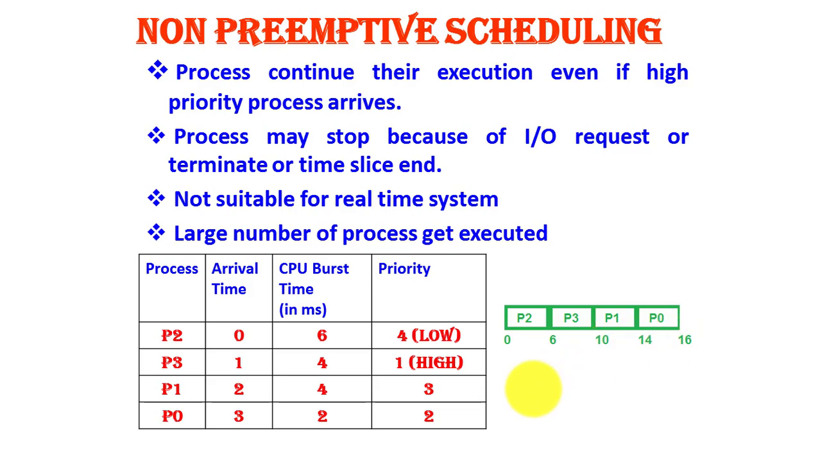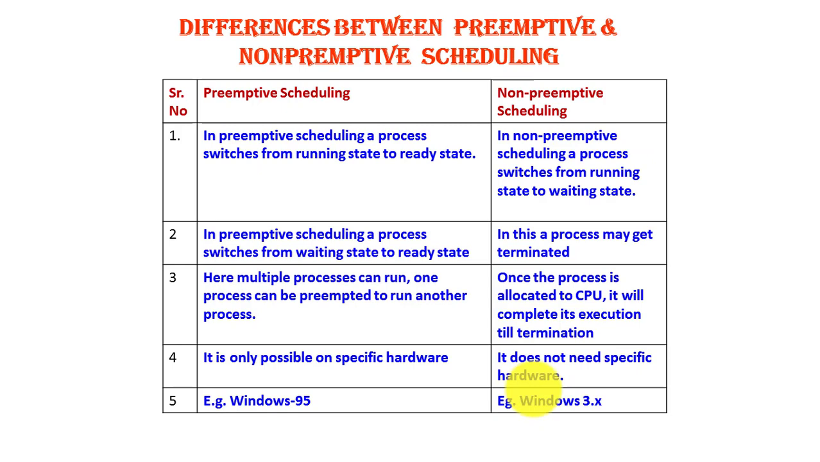So such type of non-preemptive scheduling means that there will not be any interruption in the system. Now let us try to understand once more the differences between preemptive scheduling and non-preemptive scheduling. In preemptive scheduling, the process may switch from running state to ready state. Since the process is halted, it is switched from running state to ready state. Ready state means it is only waiting for the attention of the processor. There is no IO request.